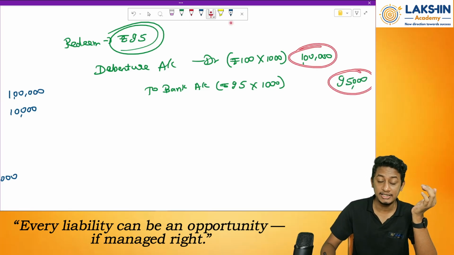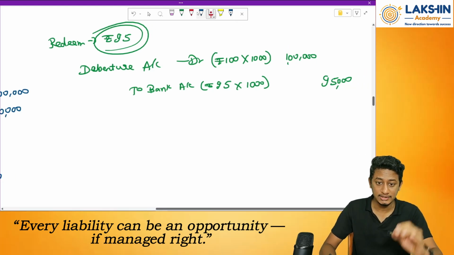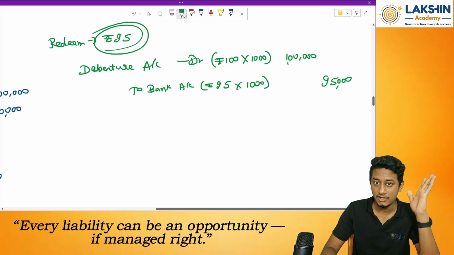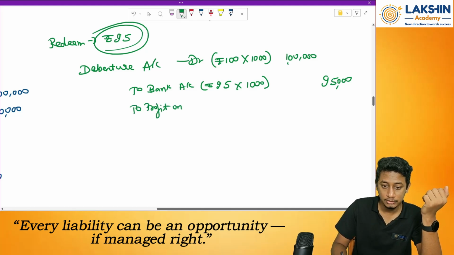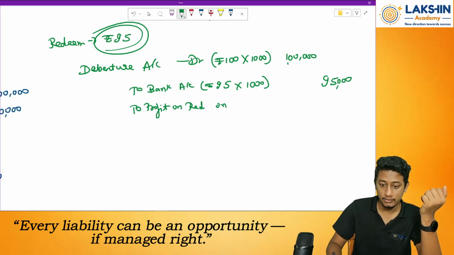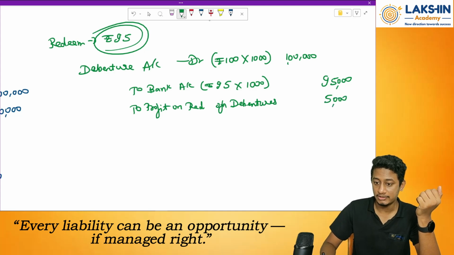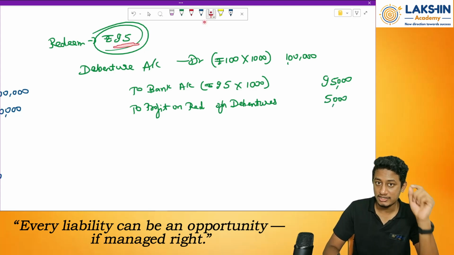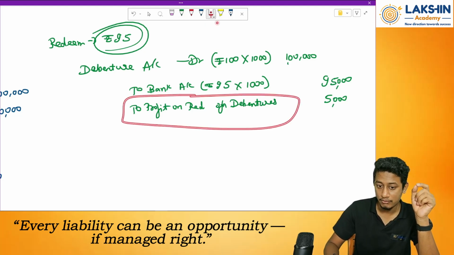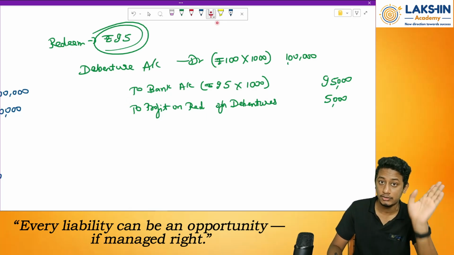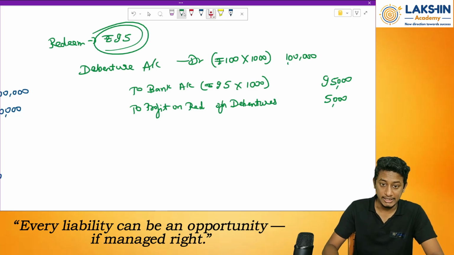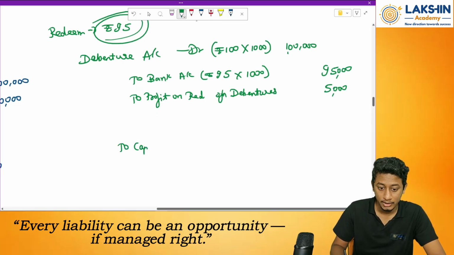Okay. Now there's a gap over here between debit and credit. How will I fulfill this? Profit on redemption of debentures. Profit increases, so credit. So profit on redemption of debentures, how much? 5,000. That is, whatever discount is given, rupees 5 into 1000 debentures. And one more thing, this profit on redemption of debentures will not be transferred to your P&L account, but it will be transferred to something called capital reserve.